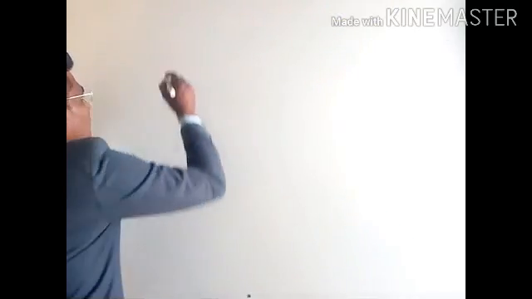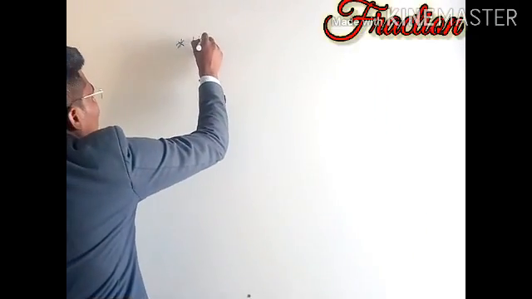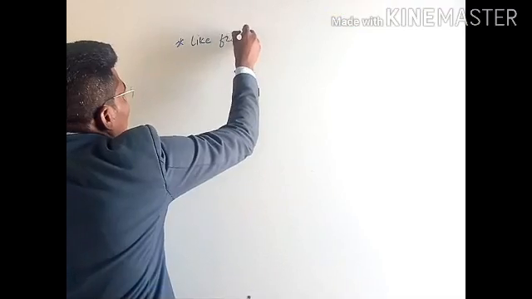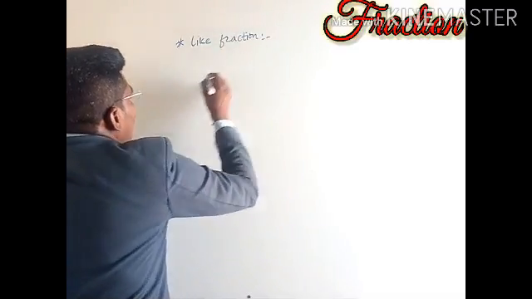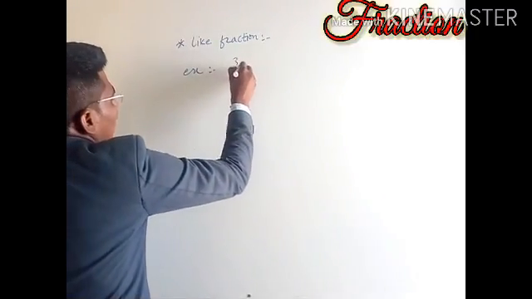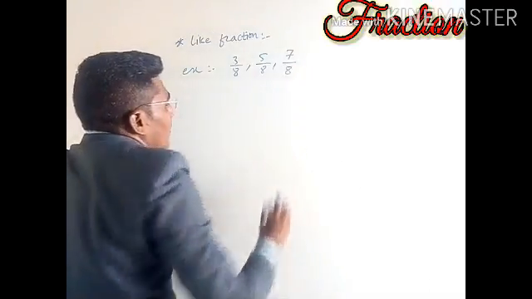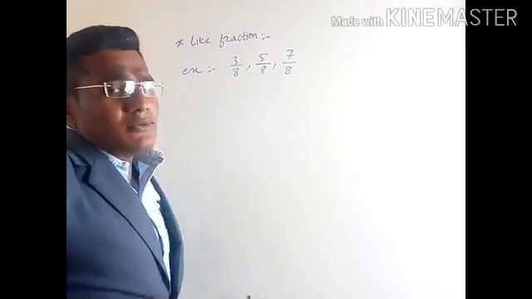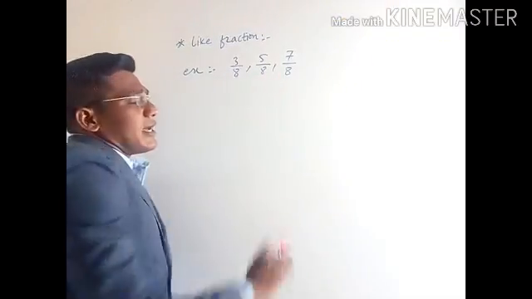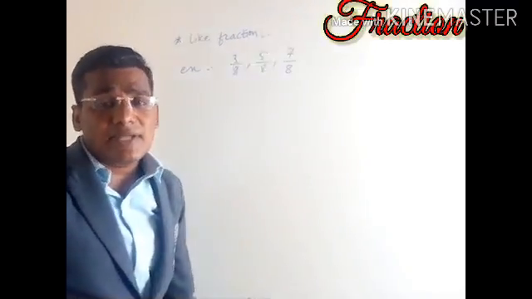So what is meant by like fractions? We will define it first of all. Like fractions are the fractions whose denominators are equal. For example, 3/8, 5/8, 7/8. In this example, we can see that all the denominators are equal. So these are nothing but like fractions.